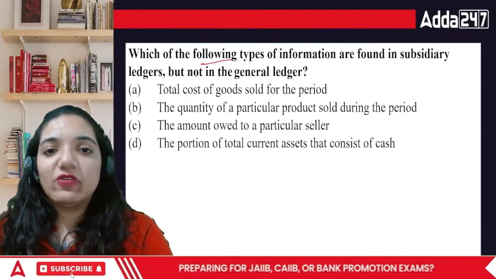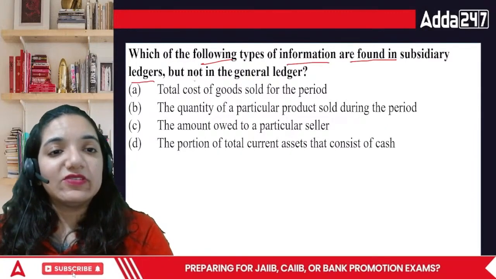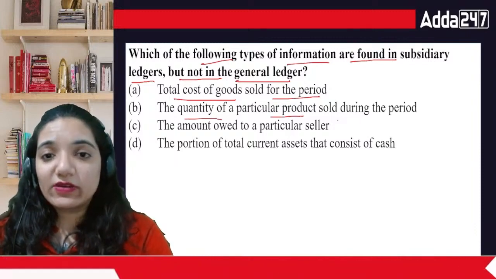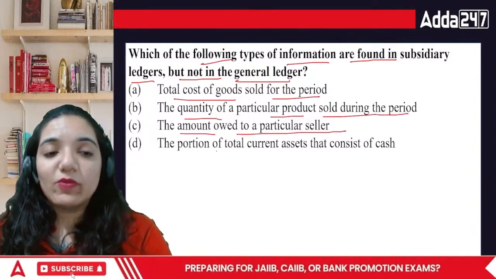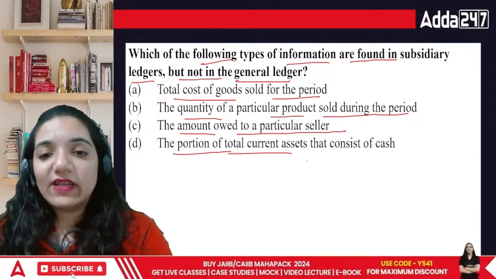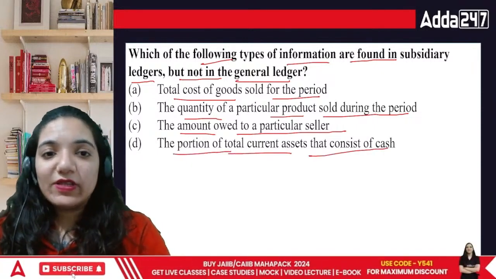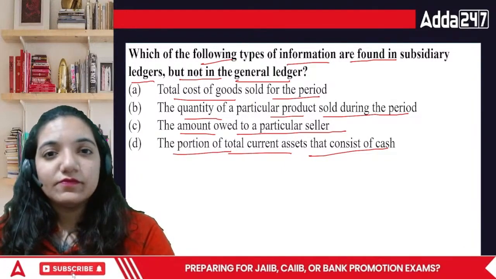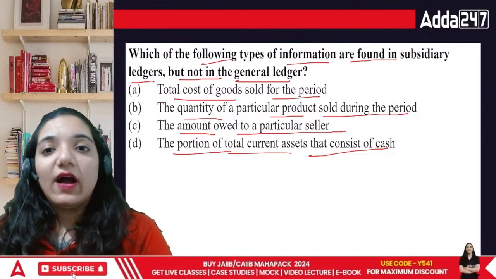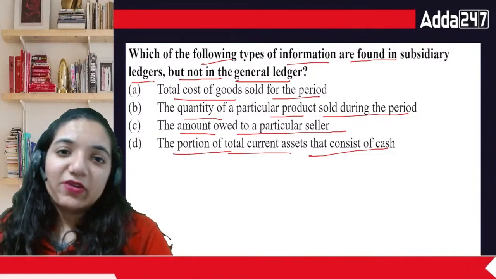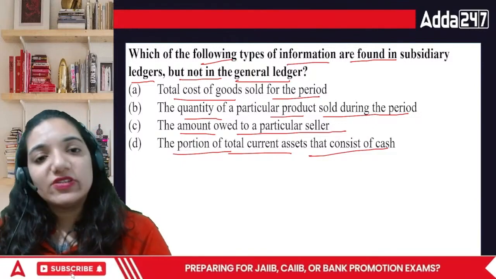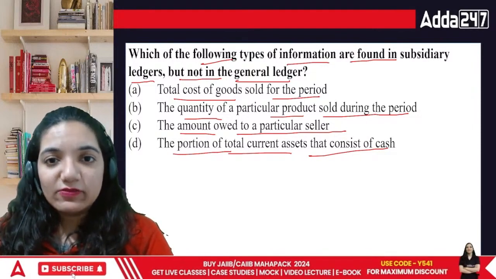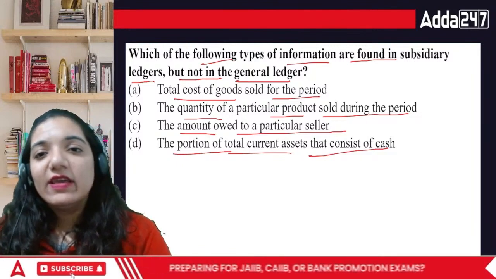Which of the following types of information are found in subsidiary ledger but not in general ledger? Total cost of goods sold for the period, quantity of the particular product sold during the period, amount owed to a particular seller, or portion of total current assets that consist of cash. What would be the answer in this case, everyone? Which of the following types of information are found in subsidiary ledgers but not in general? Subsidiary ledgers are what? Additional ledgers that we prepare, and the basic are general ledgers, right? So if I'm looking at both of these, what is basically not included and included?